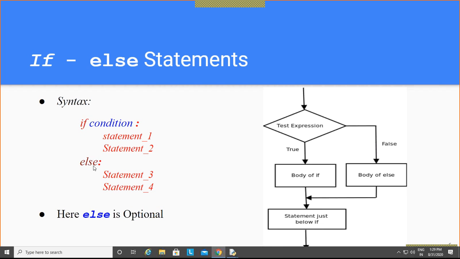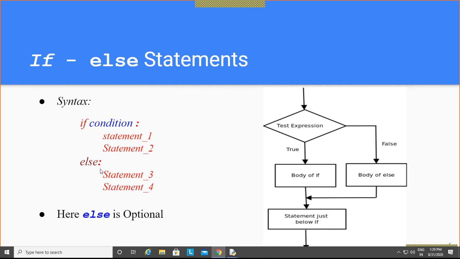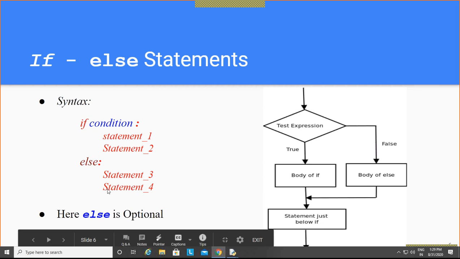It means this is the end of the statement, and after the colon the body of else starts. Here statement 1, statement 3 and statement 4 are the statements of the else body, written in one line, and the colon represents that this is the body of else.